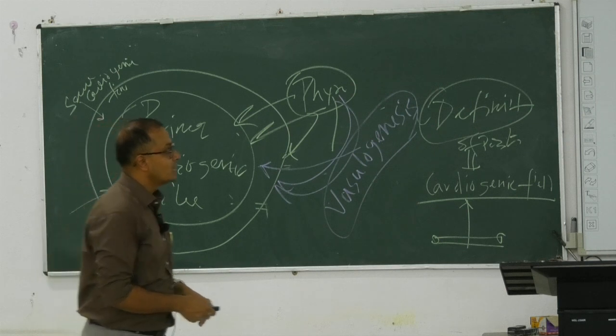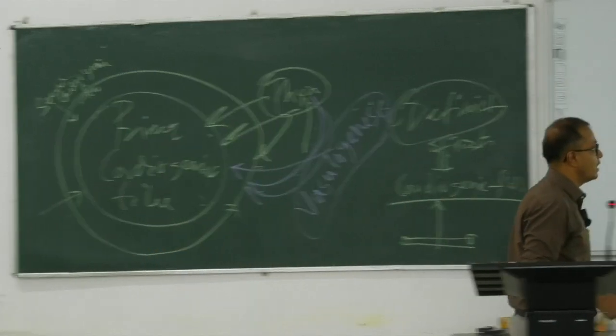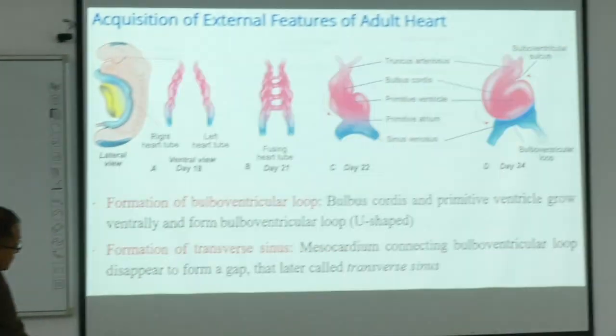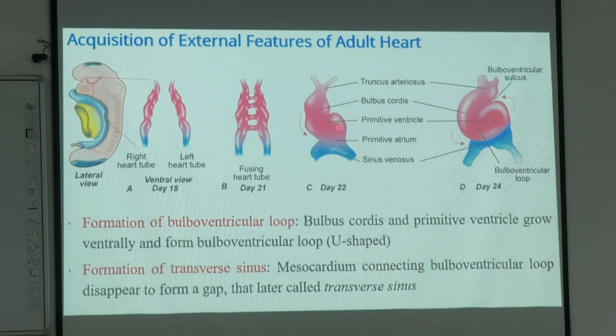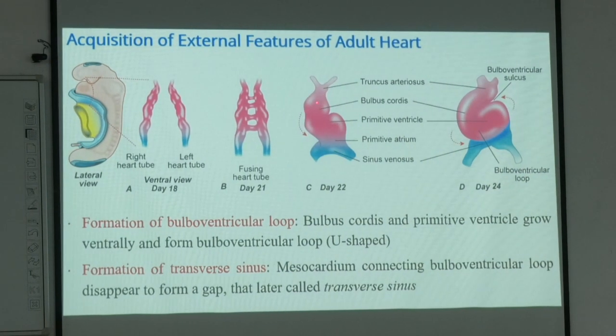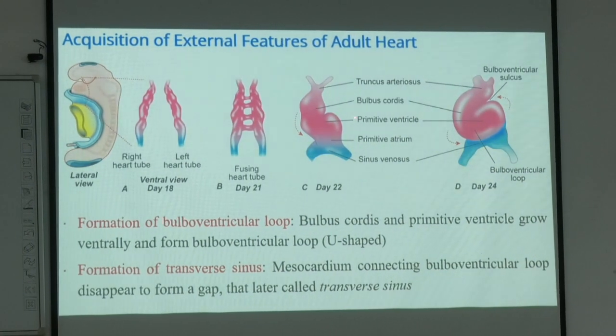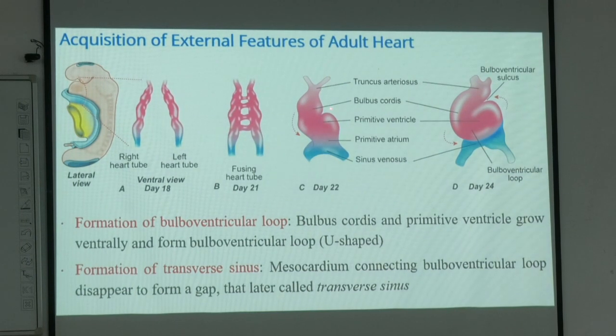So this sulcus, or the bend, is going to be more pronounced. This particular tube has fused there, and this is the bulbous part you are seeing on the lateral side. Then we have these ventricles, and between the bulbous cordis and the primitive ventricle there is formation of a bend or furrow.